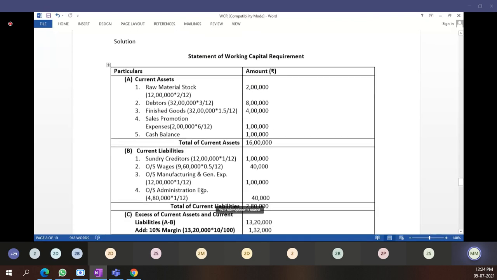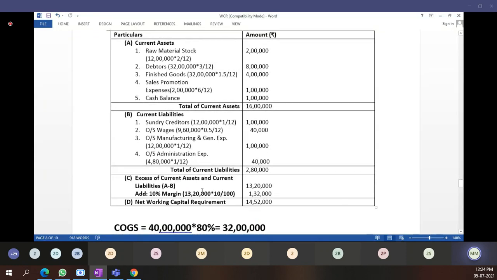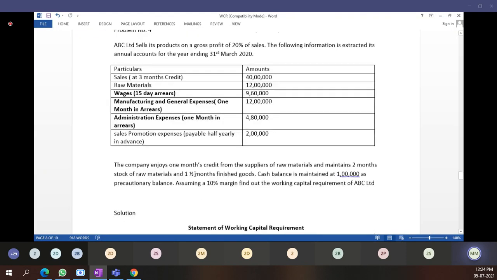Okay. This is the working capital requirement. From whatever data they have given you, you are able to bifurcate which are your current assets and which are your current liabilities. Outstanding is your liability. Current liabilities are sundry creditors, outstanding expenses, bank loan, and bank overdraft. These all are your current liabilities.